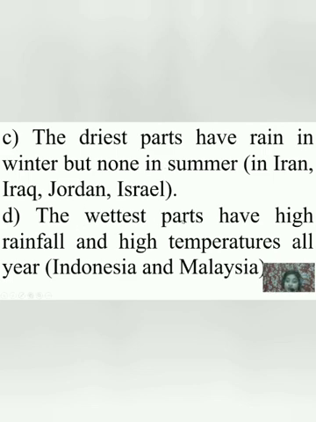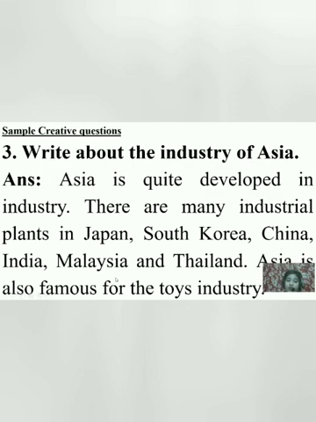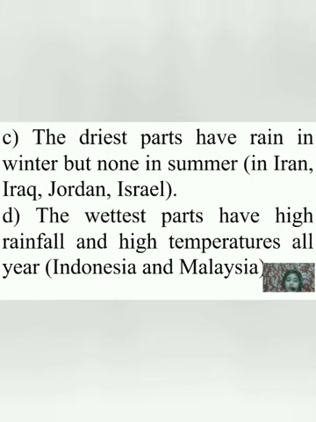The wettest parts have high rainfall and high temperature all year. Which countries go in this criteria? That is Indonesia and Malaysia. So why are Indonesia and Malaysia the wettest parts, and why do they have high rainfall and high temperature?